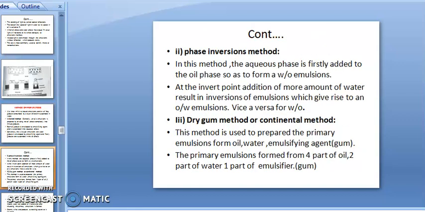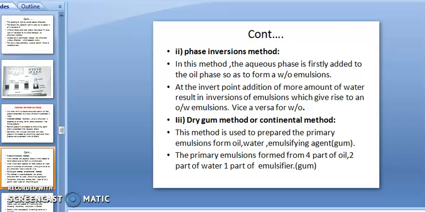Then the second is the phase inversion method. In this method, the aqueous phase is first added to the oil phase so as to form a WO type of emulsion. If you are preparing the emulsion, first you add the water and then you add the oil, and it forms a WO type of emulsion. At the invert point, addition of more water results in inversion of the emulsion, which gives rise to an OW emulsion, or vice versa.